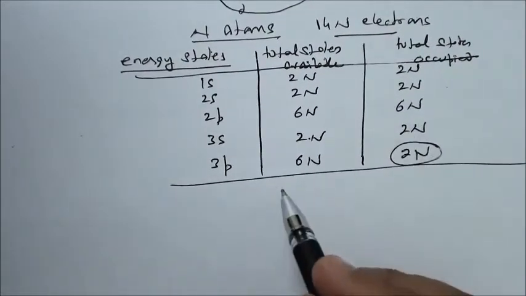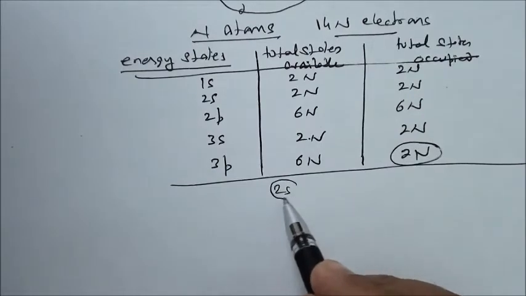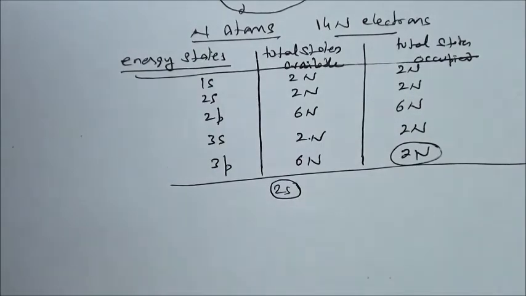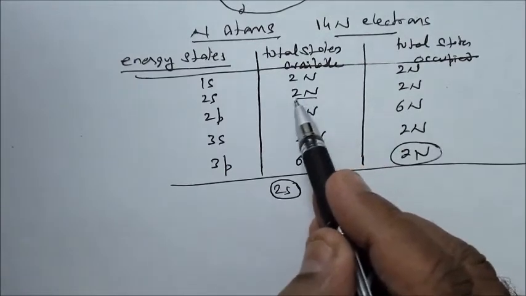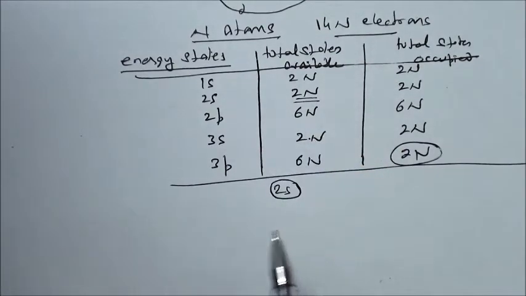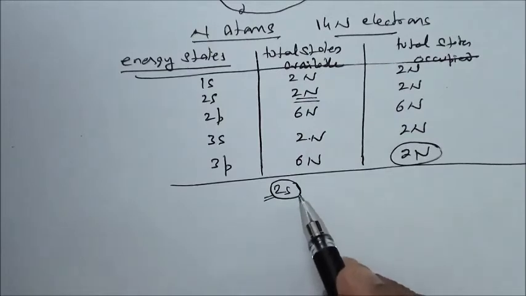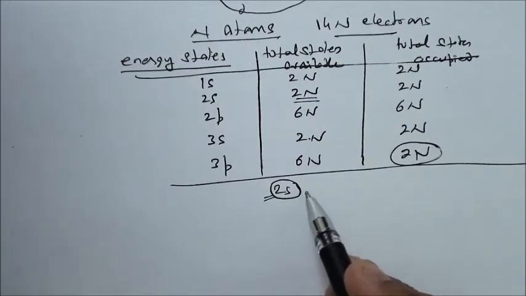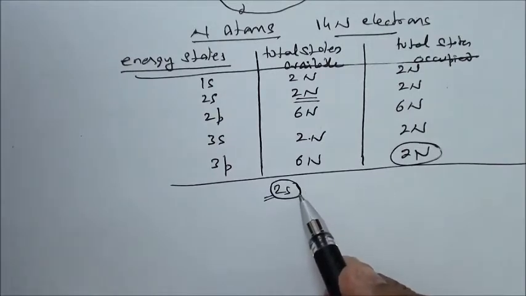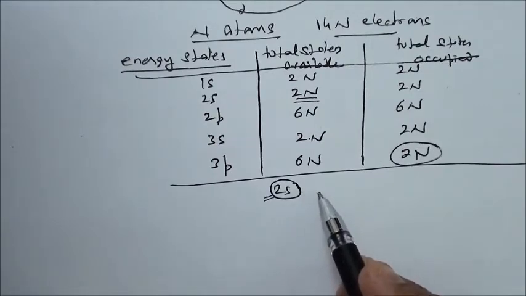So for example, if I take 2s, all 2n states available for all the atoms in the solid will not have a specific value of energy. Due to interaction, there is modification in the energy levels, and some of these states get shifted up, some down.